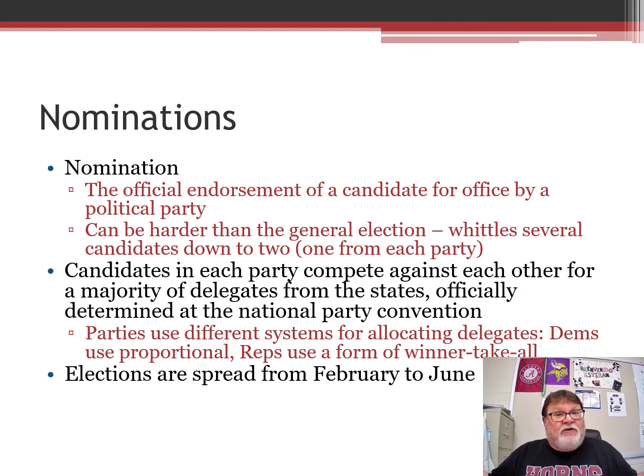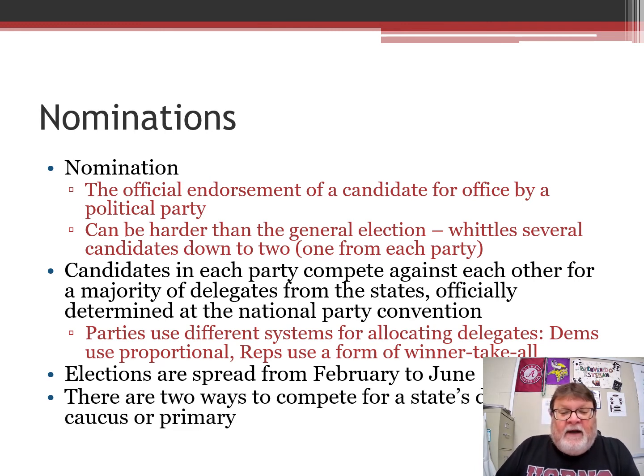Elections, of course, are spread from February to June. And we're going to talk about a concept called front loading shortly. But that means you get the Iowa caucuses in February, and then the New Hampshire primary in February, then a boatload of them in March, and then they can spread all the way through June. And there are two ways to compete for states' delegates, a caucus or a primary. We're going to talk about the caucus on the next slide, and then we'll pick up with primary in the next part.